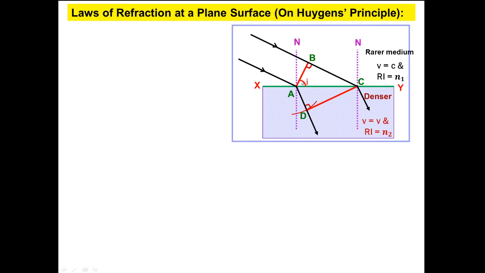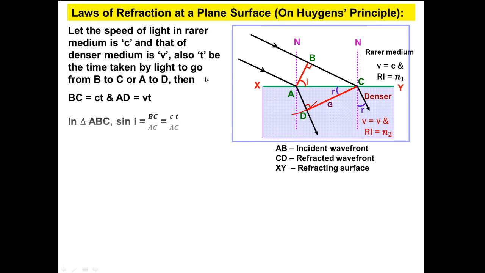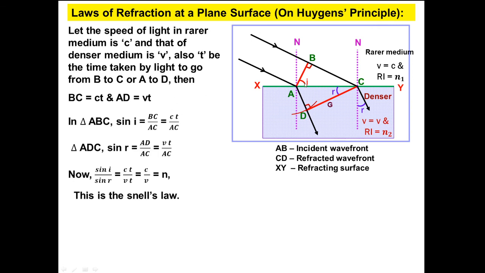So here this is the angle of incidence and this will be the angle of refraction, for the plane wave front. Now in the triangle, let us see the consideration. BC equals ct and AD equals vt.